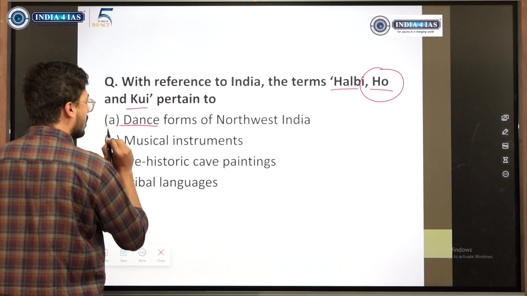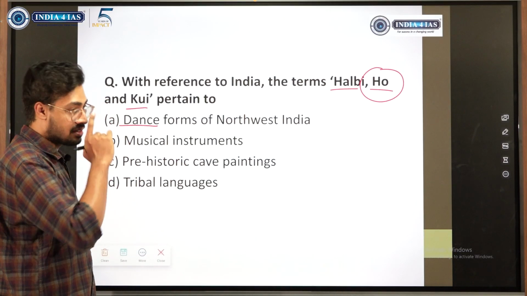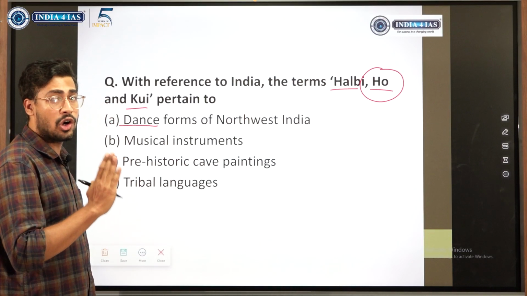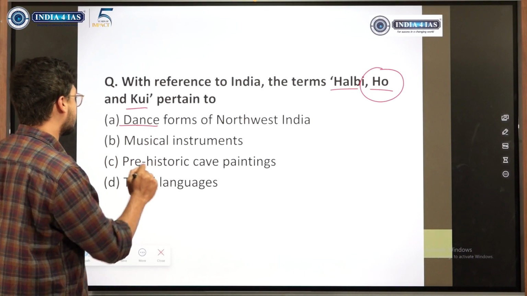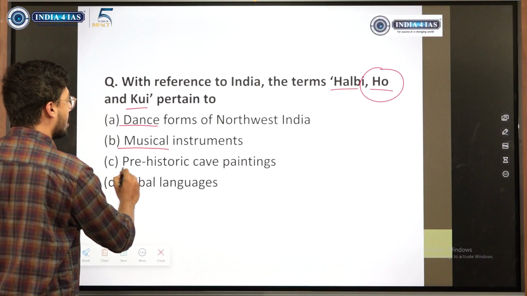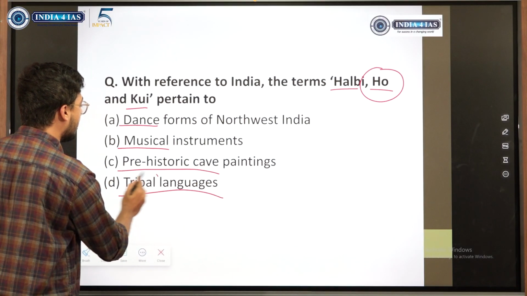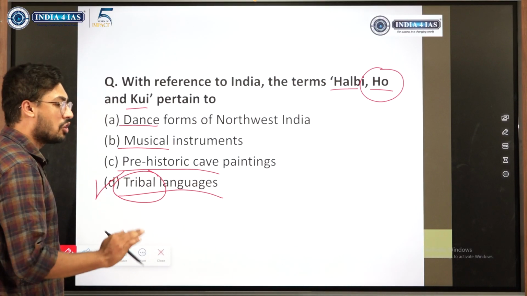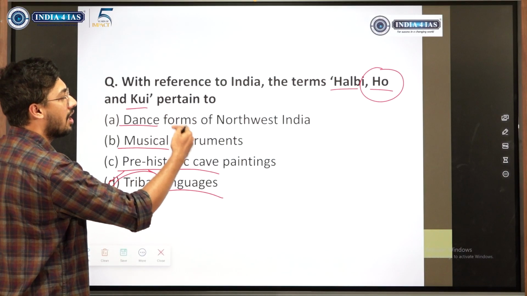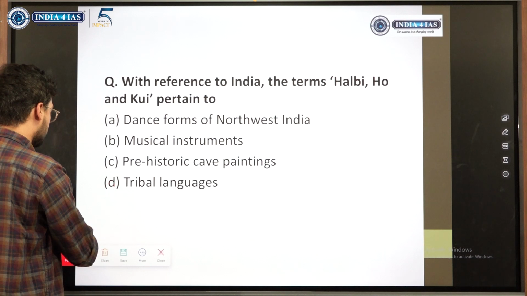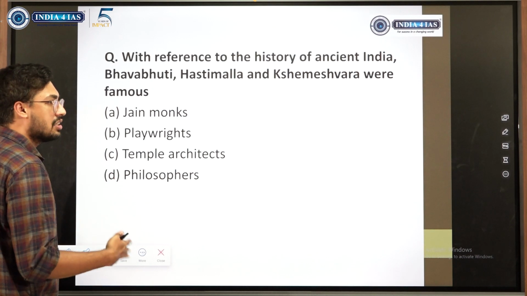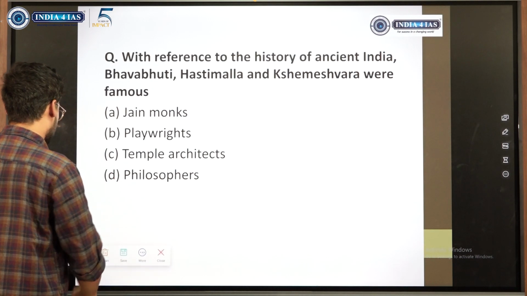Dance: first, you need to know all the classical dances, and you need to have a broad idea of which folk dances are done in these states. So it is not dance, not musical instrument, not cave painting. It is tribal language, anything related to tribal. The only option relating to tribal is this. Look at the terms. Halbi itself looks like a tribe name. Ho, Kui, these are tribal languages. An easy question which you could have answered even without good knowledge of it.